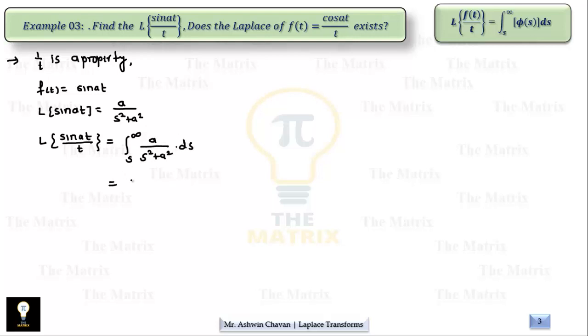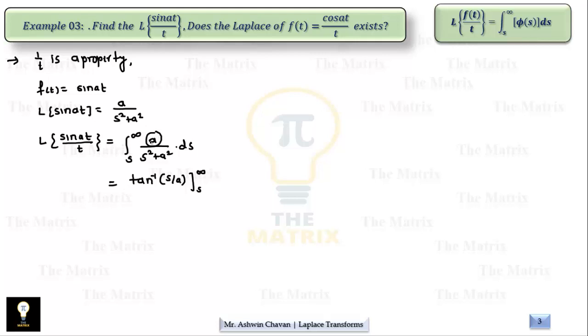So this is very standard formula. Its integral is tan inverse of s upon a, s to infinity. Many times students will write here 1 upon a. See here, if numerator is other than the required constant a, that time you have to multiply and divide. That's why 1 by a will come.